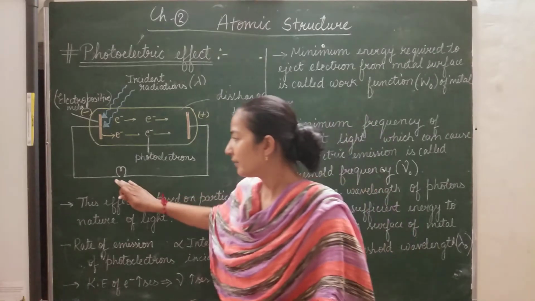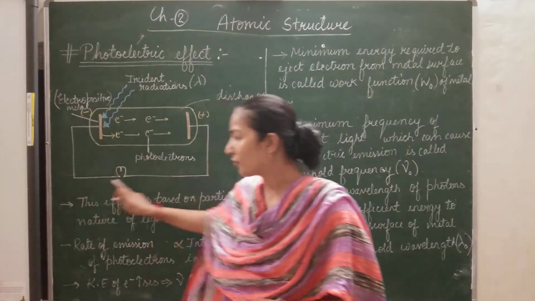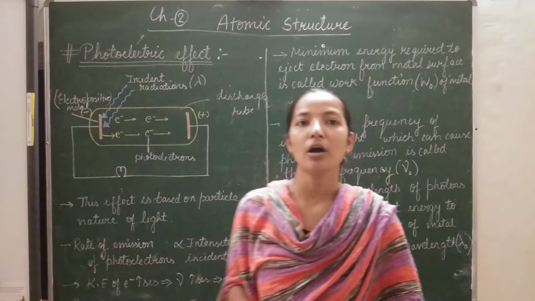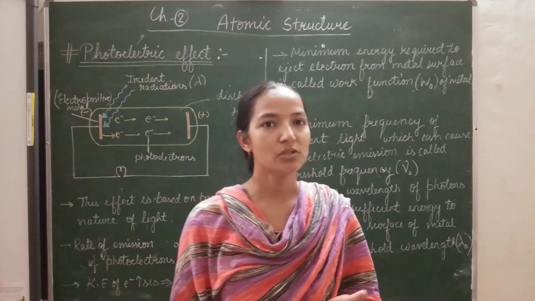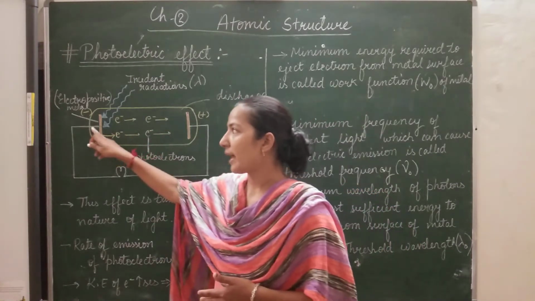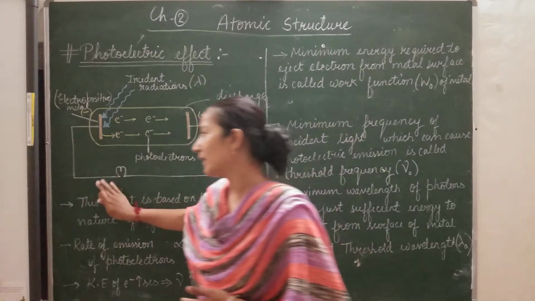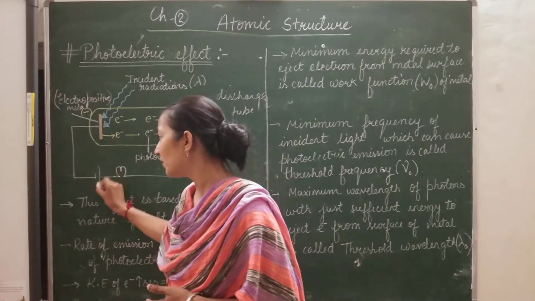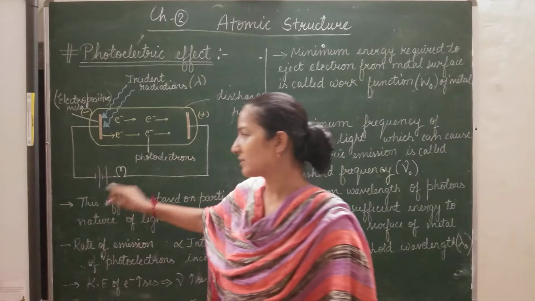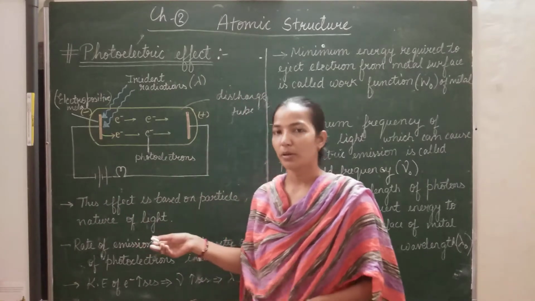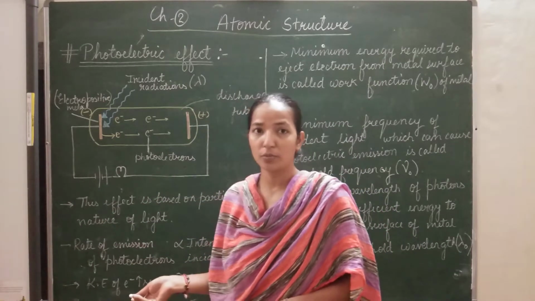Both the electrodes may be connected to a battery source, so that we can distinguish them as cathode and anode. You can connect a simple cell or battery of low voltage, no problem.